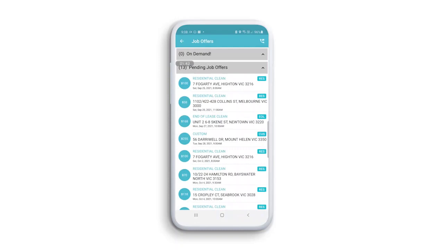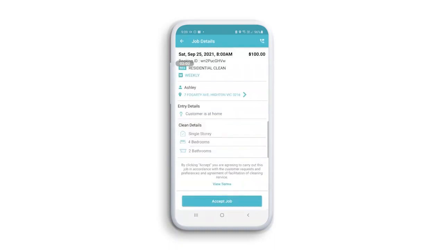Now, let's look at the pending job offers available to you as a partner for Whizz. By selecting the pending job offers button, this is where you'll find details of pending job offers in your area. Simply select pending job offers and then you'll see a job you're interested in. Click into it for more information. You'll be able to see all the information you need to access a job and see if the job is suitable for you.